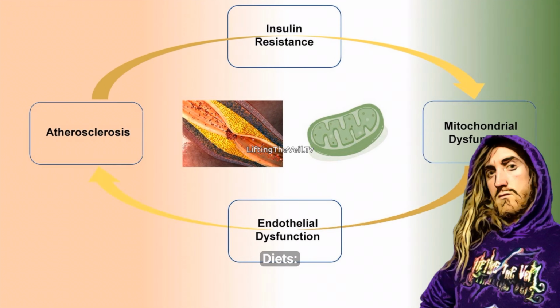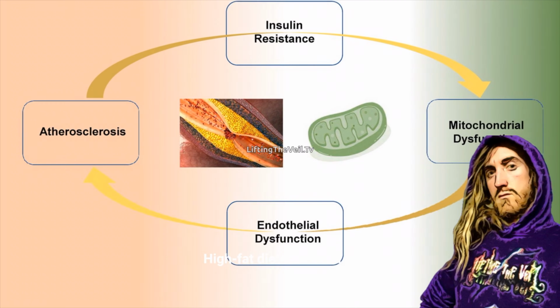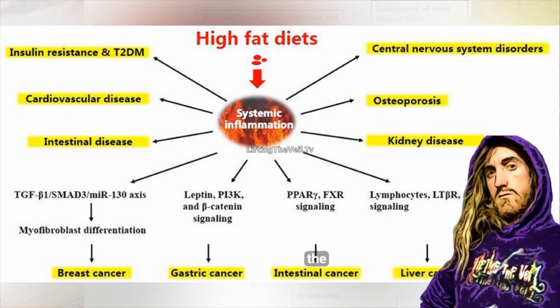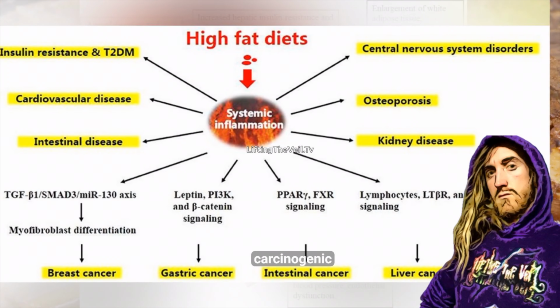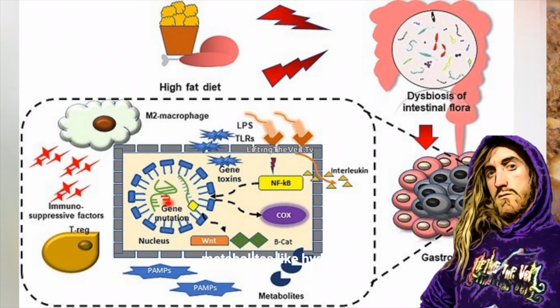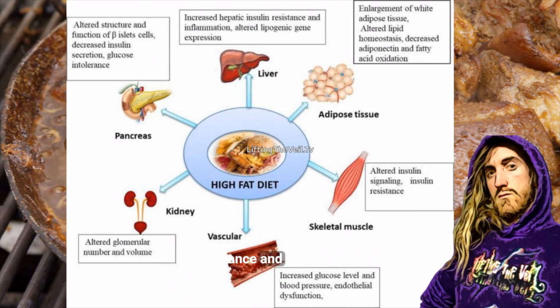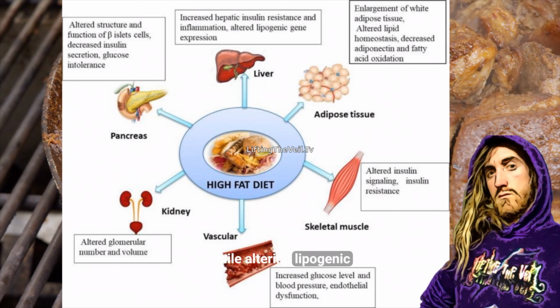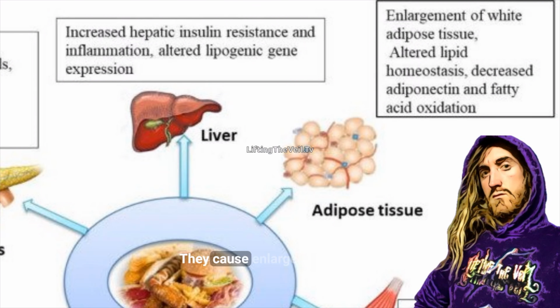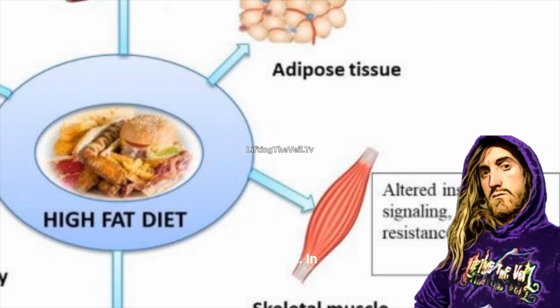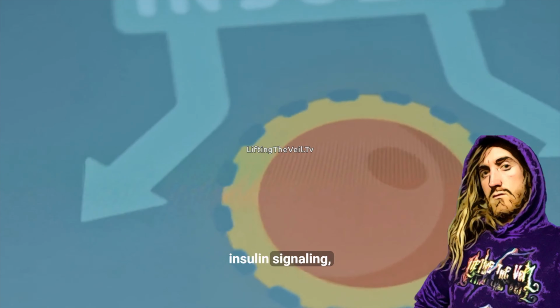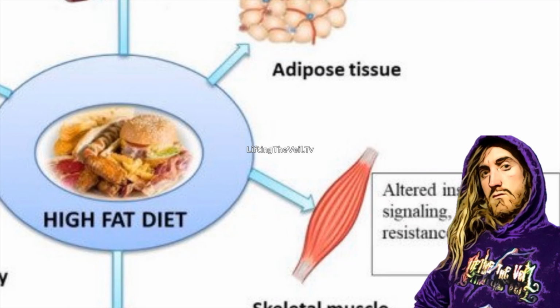Effects of high-fat diets. High-fat diets can lead to several physiological changes. In the gut, bacterial disruption and carcinogenic metabolites like hydrogen sulfide activate and increase cancers. In the liver, they increase insulin resistance and inflammation while altering lipogenic gene expression. They cause enlargement of white fat adipose tissue and disrupt lipid homeostasis, decreasing adiponectin and fatty acid oxidation. In skeletal muscle, they alter insulin signaling, contributing to insulin resistance.